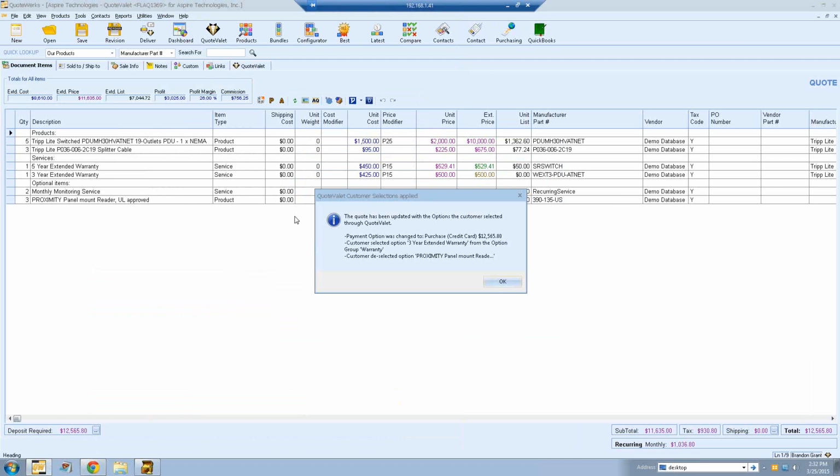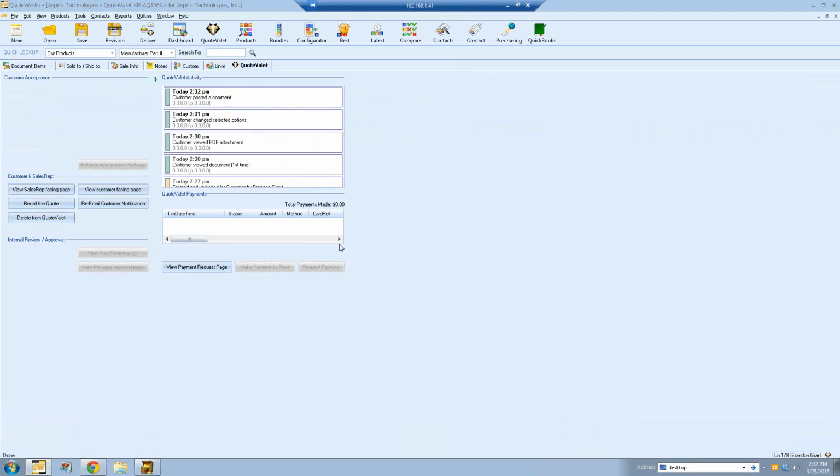When you click on the QuoteValet tab, QuoteWerks will automatically check QuoteValet for any updates. So here it'll let me know anything that customers changed. Here I can see the customer changed their purchase option. They selected an option, and they deselected one of the other options. So I can go ahead and hit OK. And then I can see all the activity for the document so far.